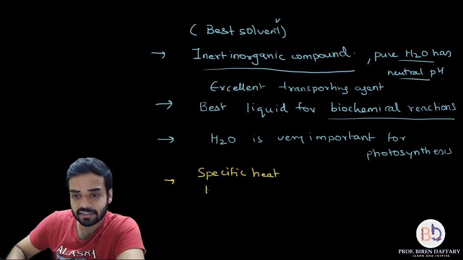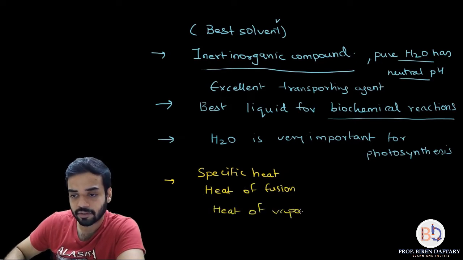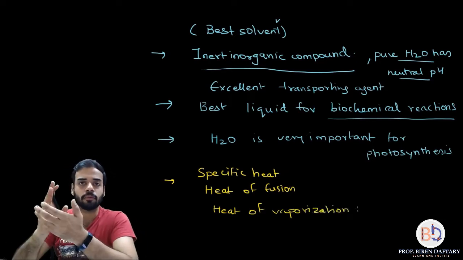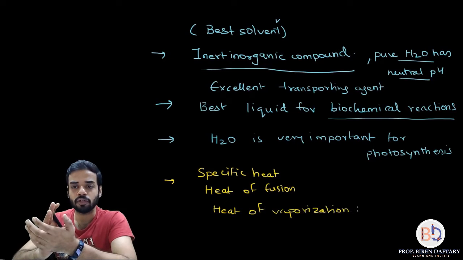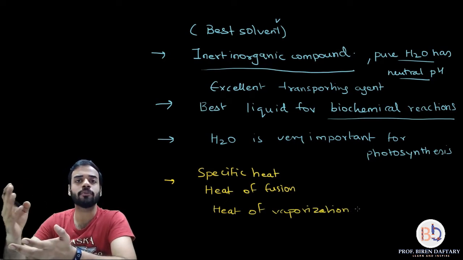Second is called heat of fusion, and third is called heat of vaporization. So there are three physical terminologies which I have written down: specific heat of water, heat of fusion of water, and heat of vaporization of water.